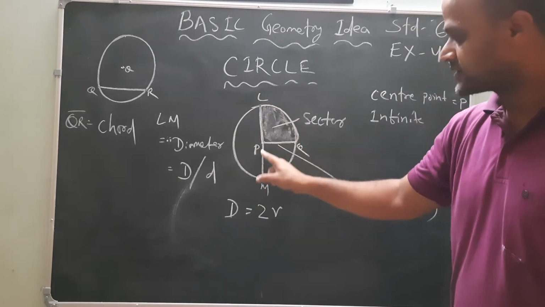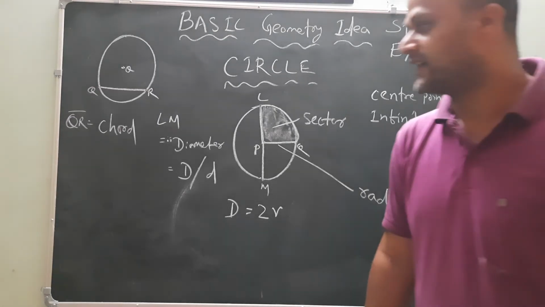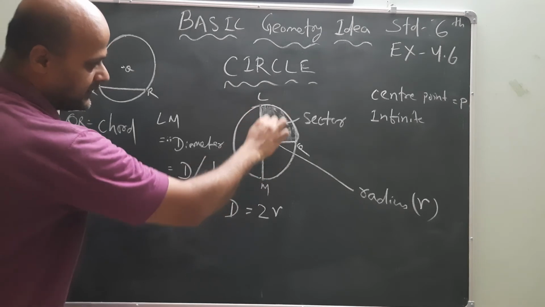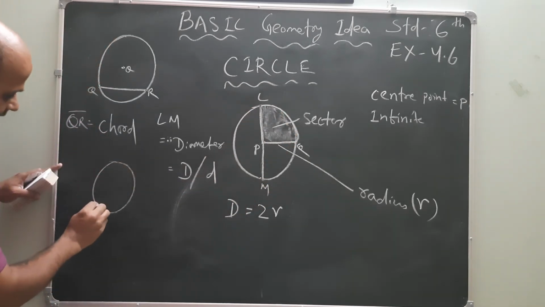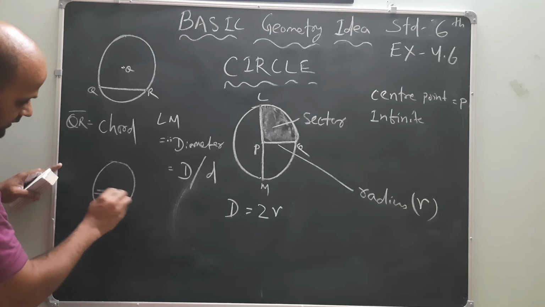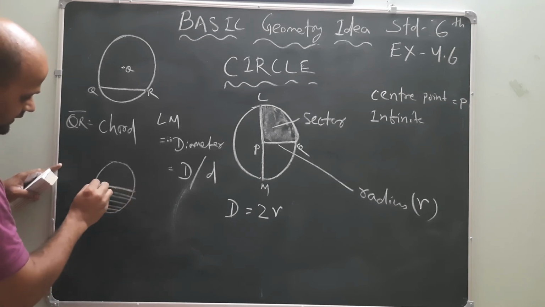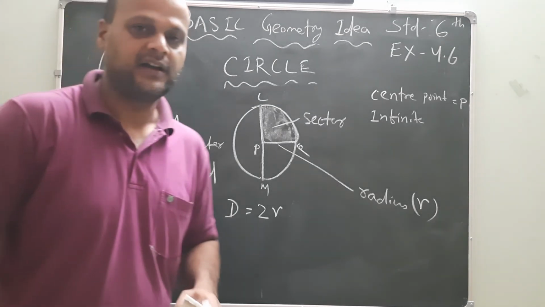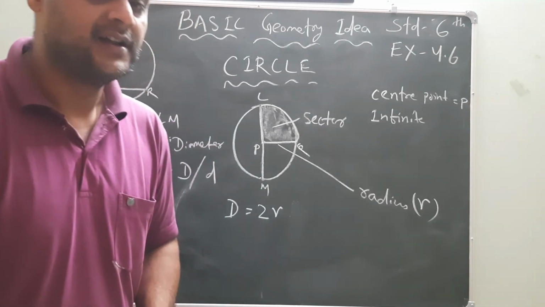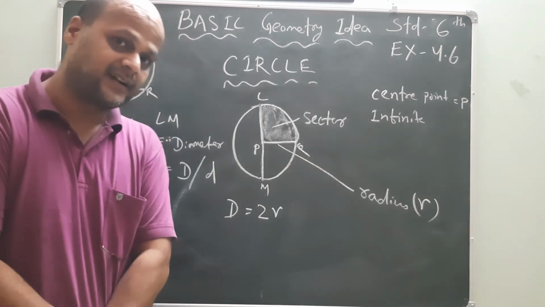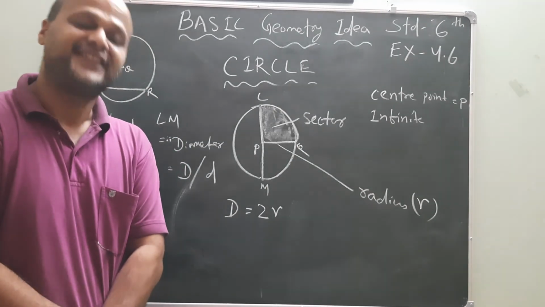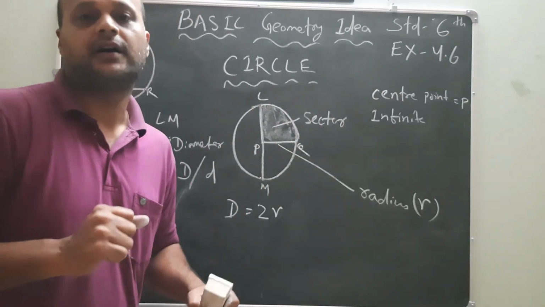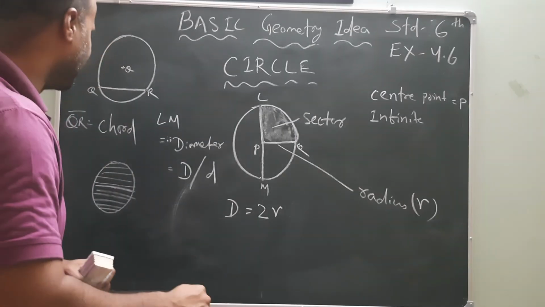Diameter is the biggest chord of the circle. Because why? After the center it will be decreasing again. See, like this. Smaller, bigger, bigger, bigger, it is the center, biggest. Then again smaller, smaller, smaller. So diameter is the biggest chord of the circle. How many chords are there in a circle? Infinity. Means an uncountable number of chords are there. Very good, my dear friends.